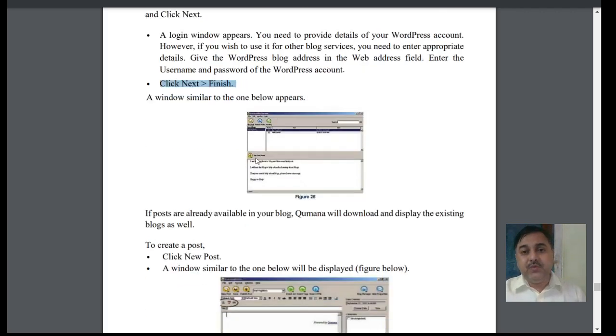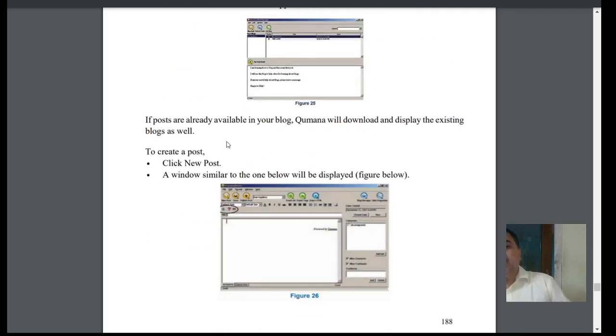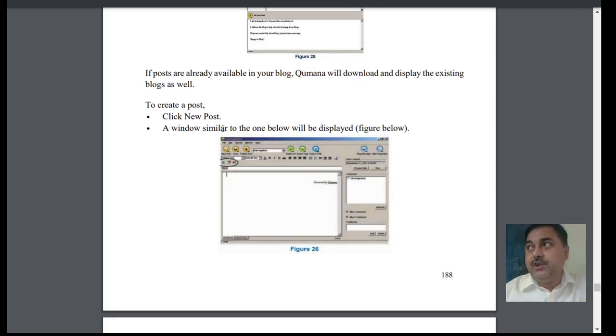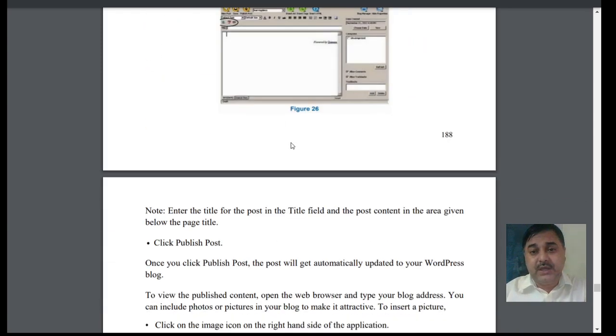So this way the page will display. When the page displays, we will find that it will download and exist the blogs. Now we can create our blogs. After we download it, then you can create your post, isn't it? As you make the post, a similar window will display below those things. So those are the parts that we have.